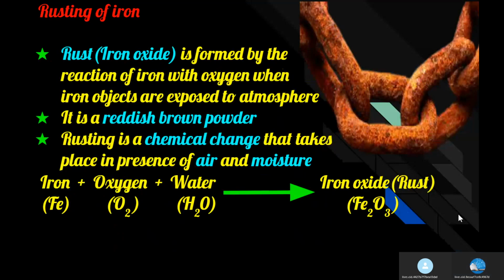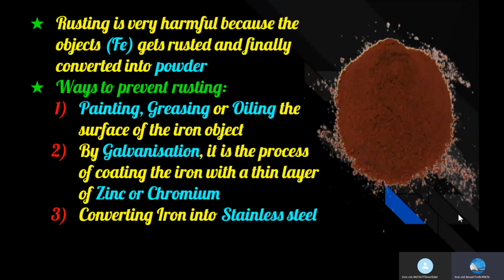Rusting is very harmful because the objects made with iron get rusted and finally converted into powder. The most important methods to prevent rusting are painting, greasing, or oiling the surface of the iron objects, and galvanization. Galvanization is the process of coating the surface of the iron with zinc or chromium to prevent rusting of the iron.